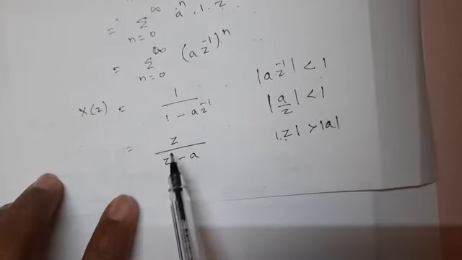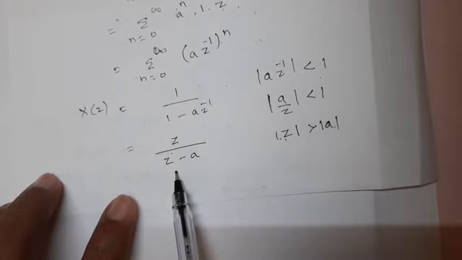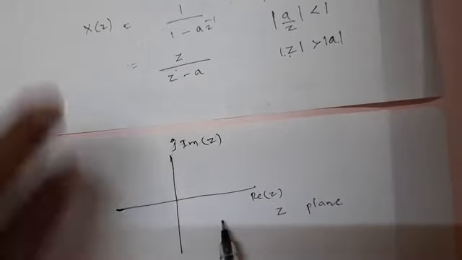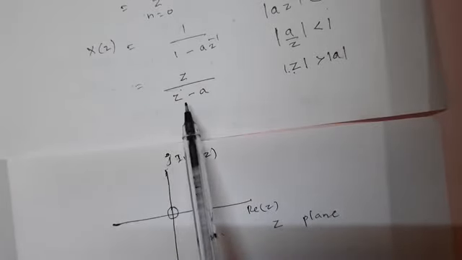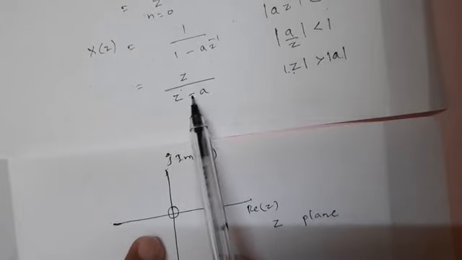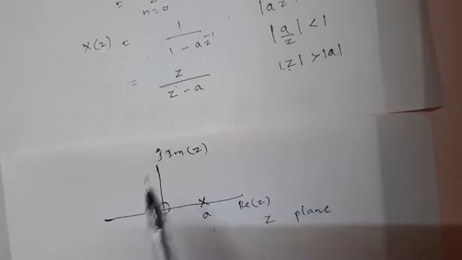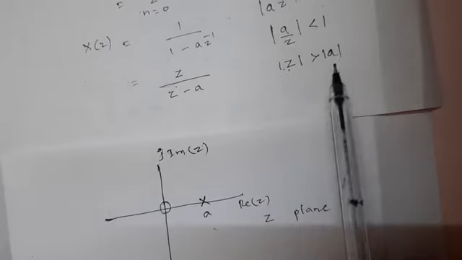Now I have written it as a fraction where the numerator indicates zeros and the denominator indicates poles. On this z plane, z equal to 0, at the origin, you have a zero from the numerator. The denominator indicates poles, which is z minus a equal to 0, or z equal to a. Somewhere here you have the point. And what is your ROC telling? ROC is telling that the Z points lie greater than a.